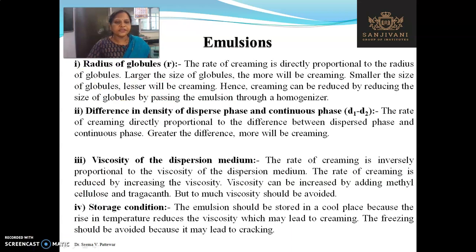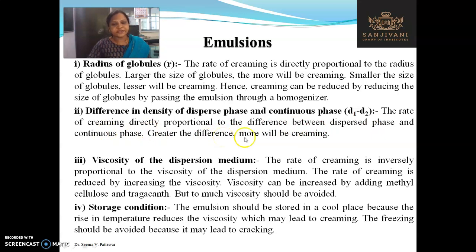So first one is the radius of the globule. The rate of creaming is directly proportional to the radius of the globule. Larger the size of the globule, the more will be creaming. Smaller the size of the globule, lesser will be creaming. Hence, creaming can be reduced by reducing the size of the globules by passing the emulsion through a homogenizer. Next, difference in density of dispersed phase and the continuous phase. The rate of creaming is directly proportional to the difference between the dispersed phase and the continuous phase.